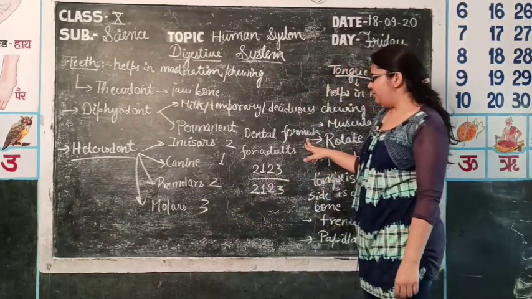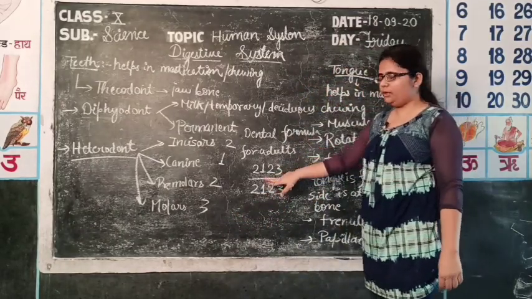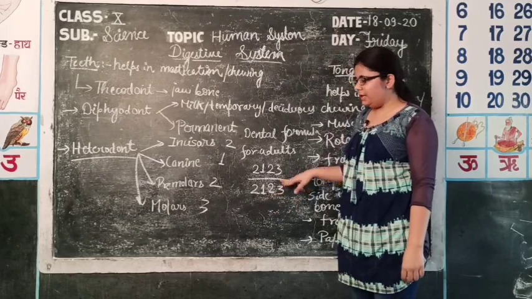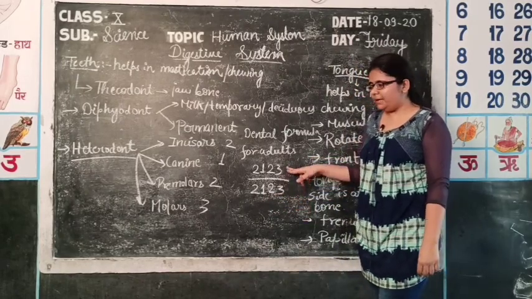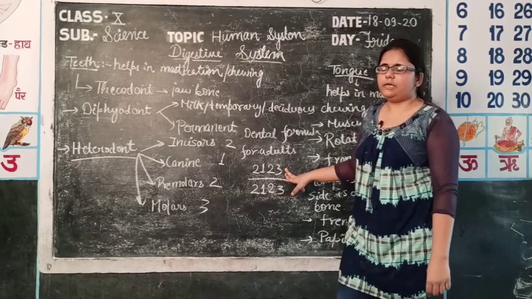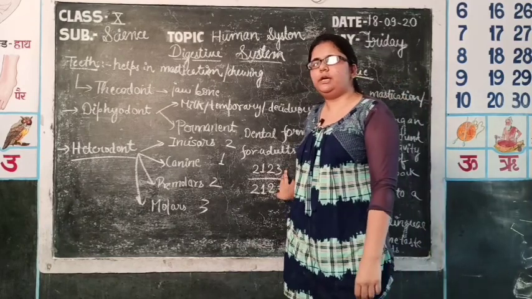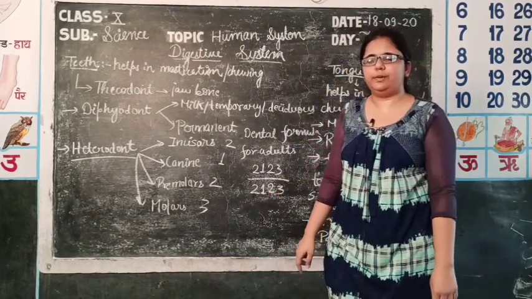The dental formula for adults is 2123 upon 2123. It is the upper half portion and it is the lower half portion. By multiplying them by 4, it comes to 32. So there are a total of 32 teeth present in a human mouth.